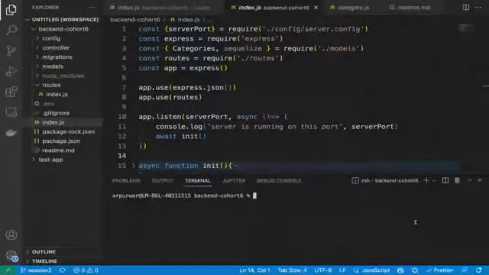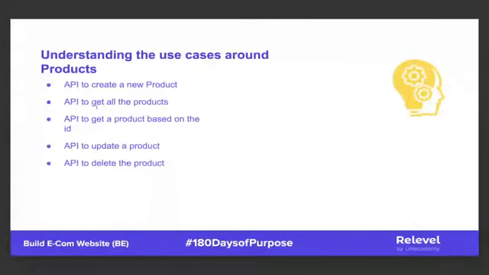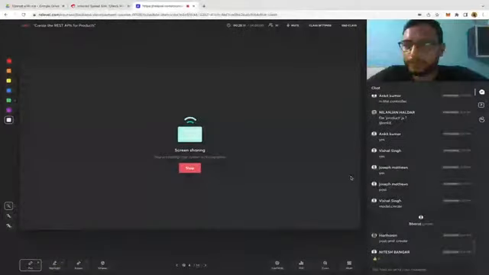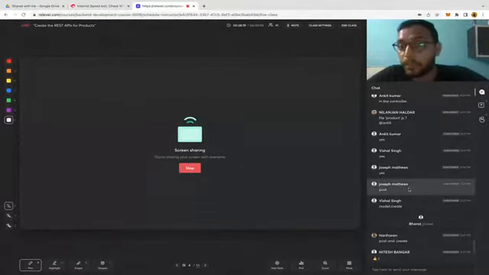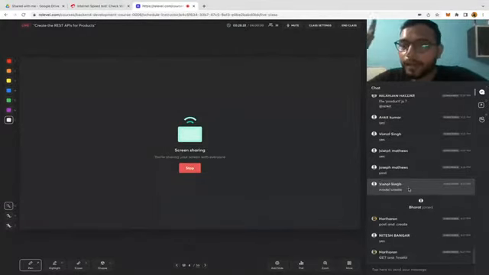Right. Let's talk about the second thing now. API to get all the products. This is a very important API because whatever products we have created in the database, now we want to display them on the UI. So tell me, what is the REST method and what is the Sequelize method we are going to use for this? Okay, Hariran is saying get and dot findAll.